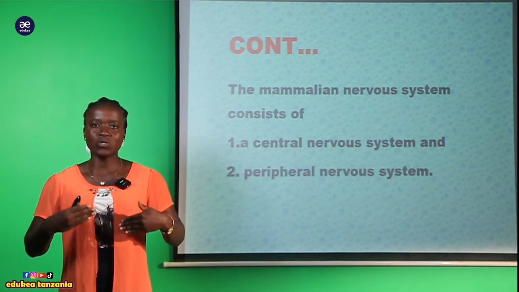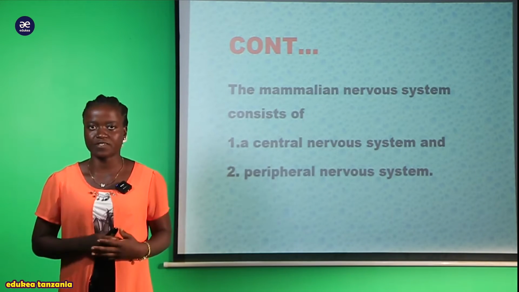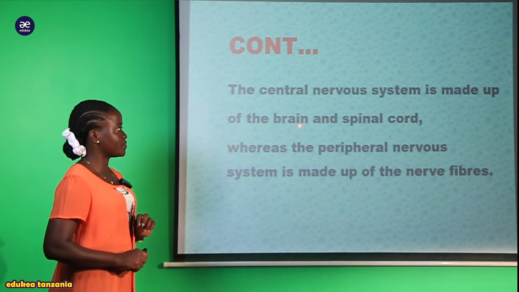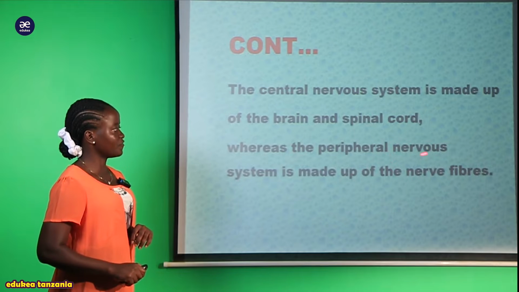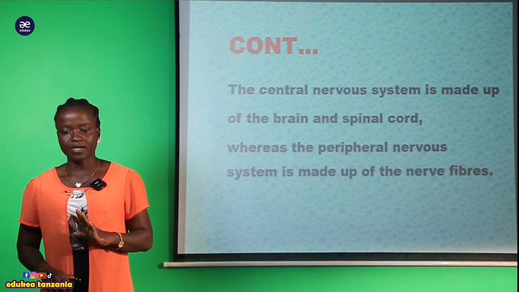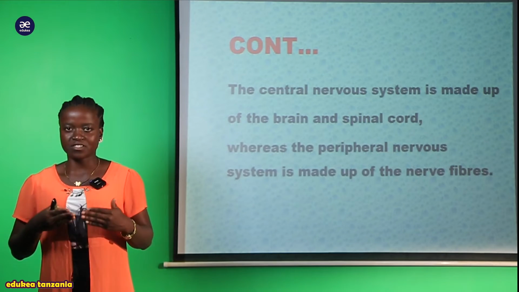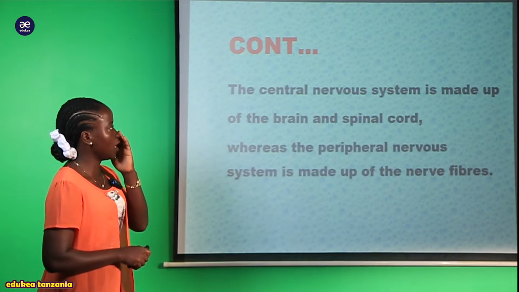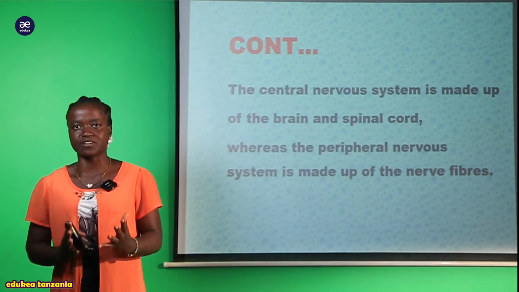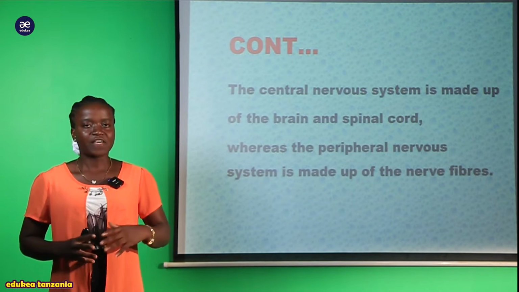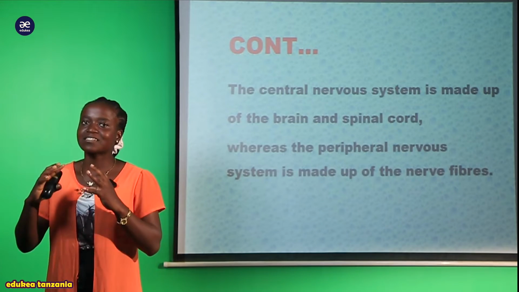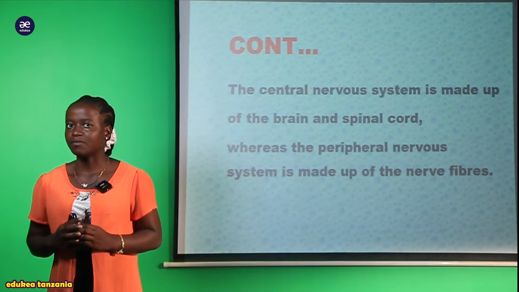So when we look briefly at the central nervous system, my students, we are saying that the central nervous system is made up of the brain and the spinal cord, whereas the peripheral nervous system is made up of nerve fibers. So you can see within the central nervous system we have only two things that make it up: the brain together with the spinal cord. Ndiyo ambayo inatengeneza central nervous system.